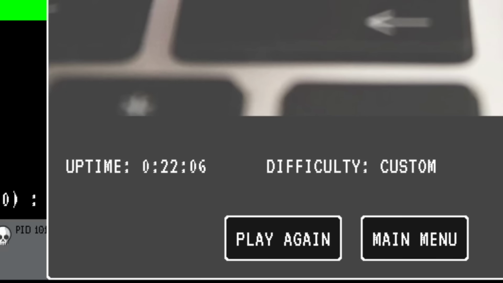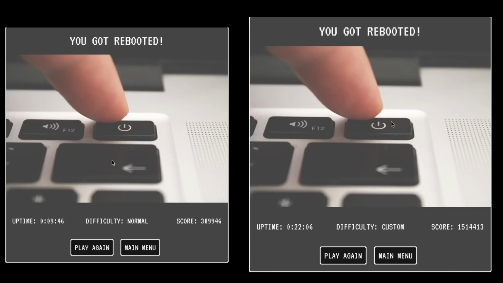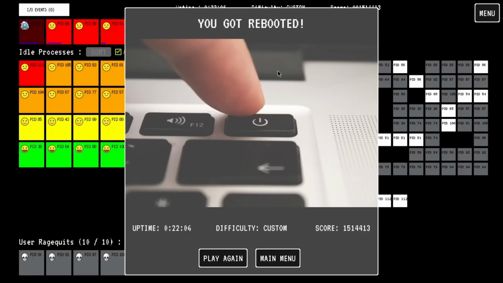Well, we lasted 22 minutes this time, which is actually a new record. That's about 10 minutes better than what I had before. What I'll say is initially it starts off a lot easier, but then it just ramps up. It ramps up like crazy, and at the end, really, I didn't know what I could possibly do to fix that. That was actually so hard. Arguably, I'd say this maybe makes it harder, but hey, we got 22 minutes survived and about 1.5 million score, so not bad at all.